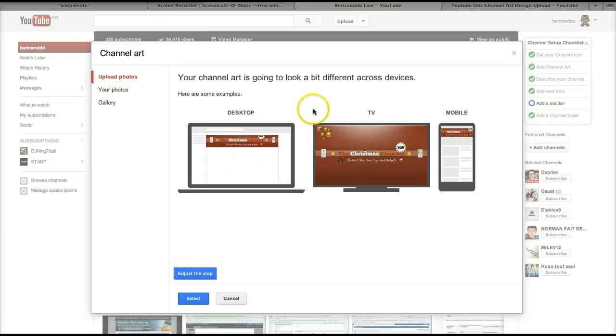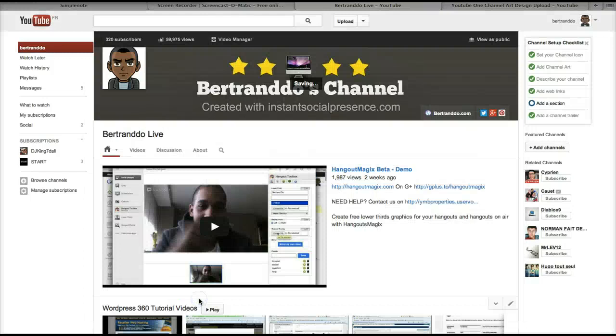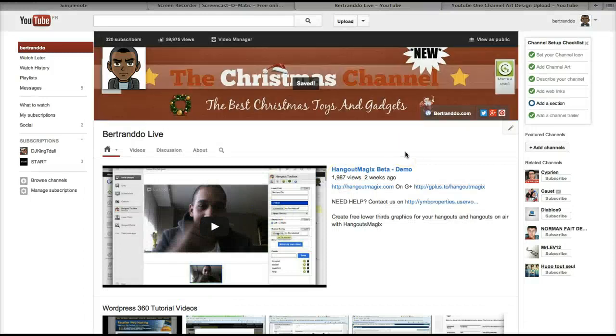You can see now how my design looks on desktop, on TV, and on mobile. On desktop, I can see the social media icons on the right here. That's desktop or laptop, like wide screens. On TV, I have the yellow and red balls in the top right. And on mobile, I just have the logo safe area. I should probably have moved that new label somewhere else, but let's see. Let's try to select it. Okay, and here we go. Actually, it looks pretty nice.